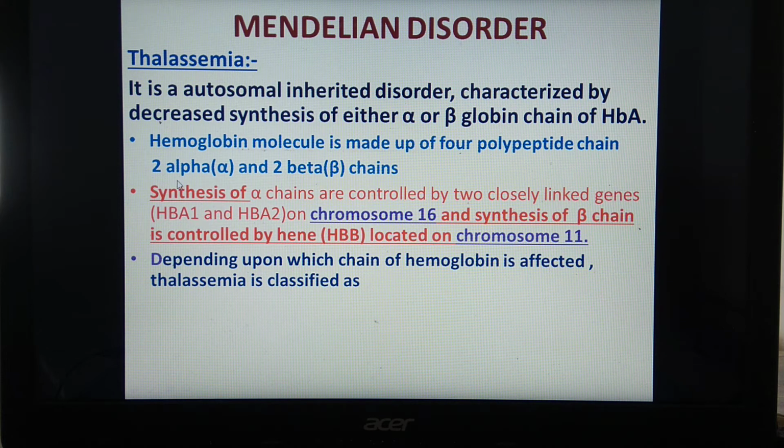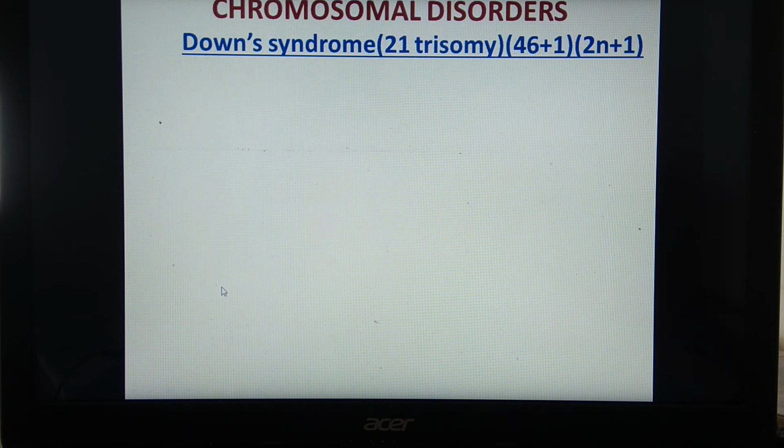So now we know that hemoglobin consists of 2 alpha and 2 beta chains. Depending upon which chain of hemoglobin is affected, thalassemia is classified into alpha thalassemia and beta thalassemia. So remember that thalassemia is concerned with decreased synthesis of hemoglobin, either of the alpha or beta chain.